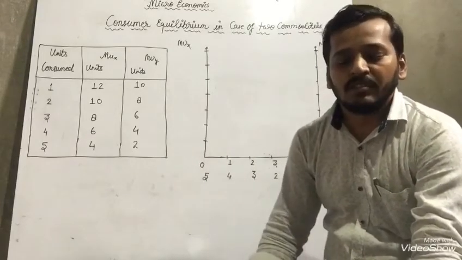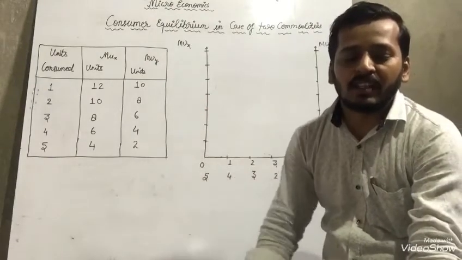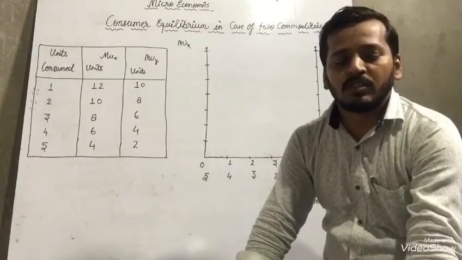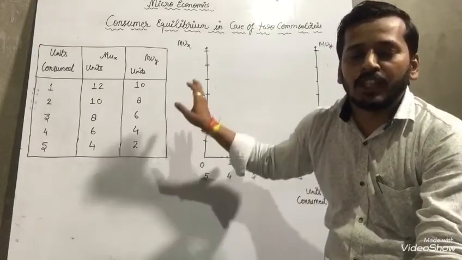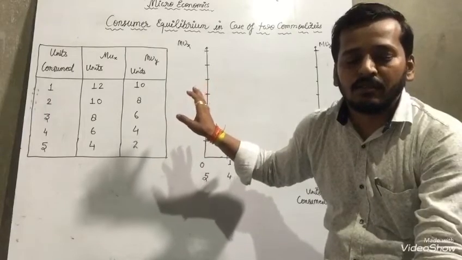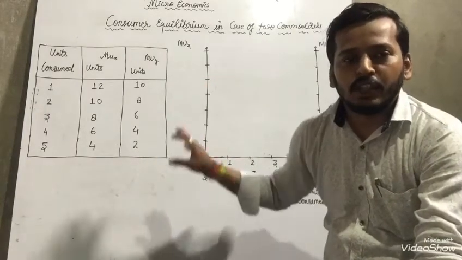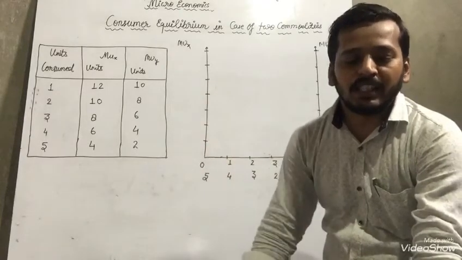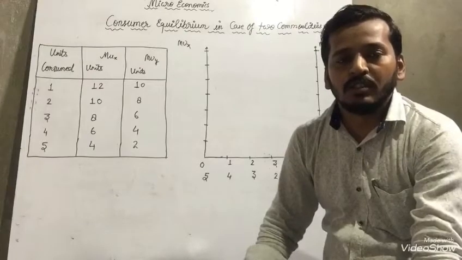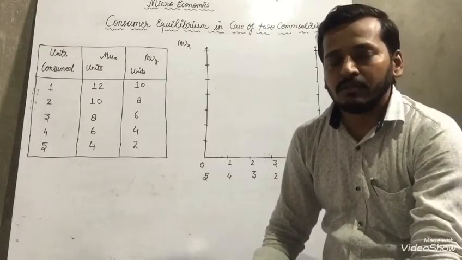In such a case the law of DMU is applied to the many goods and services which the consumer purchases. The law of equi-marginal utility helps in determining consumer equilibrium in the case of two commodities.